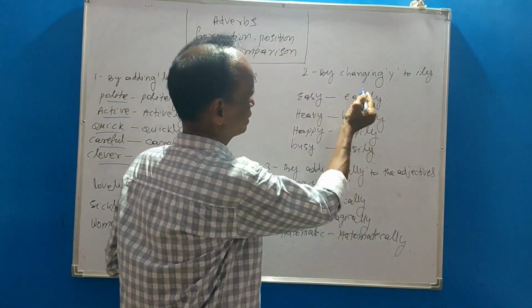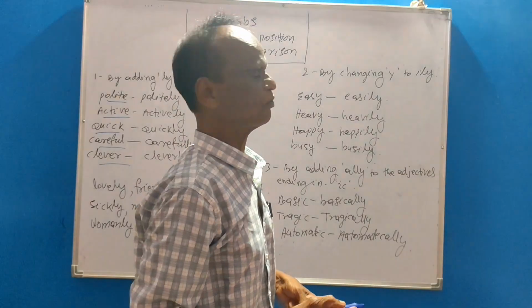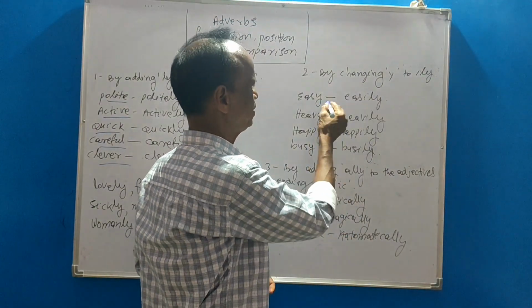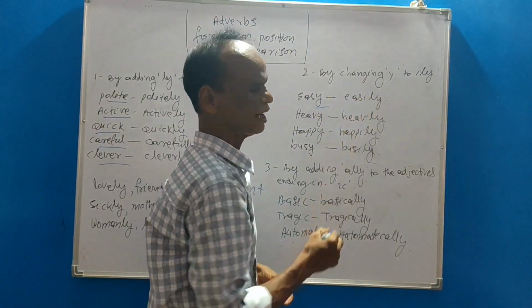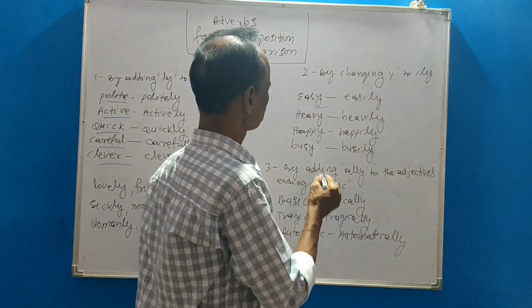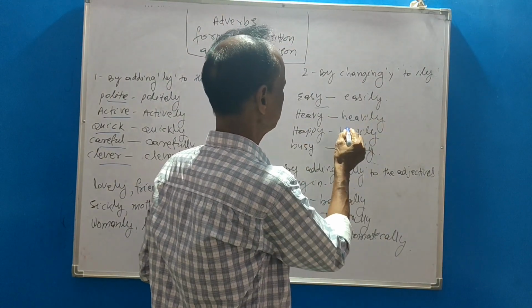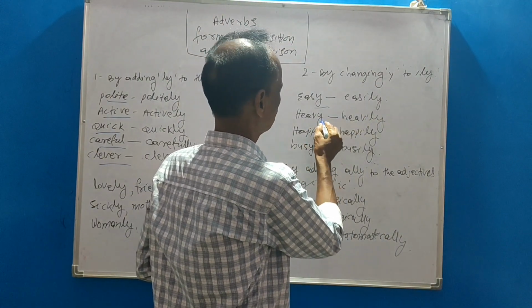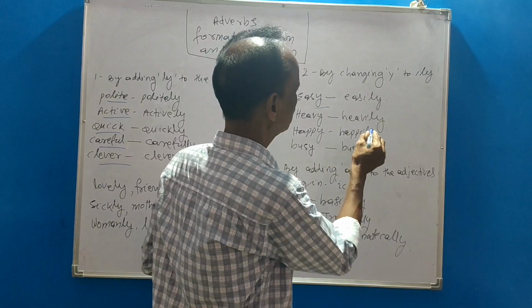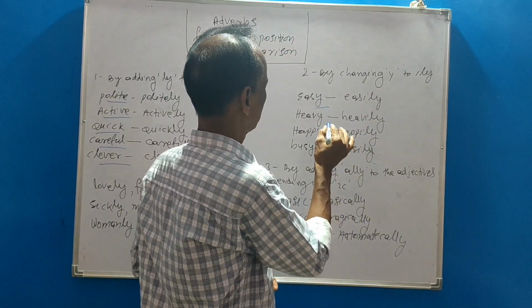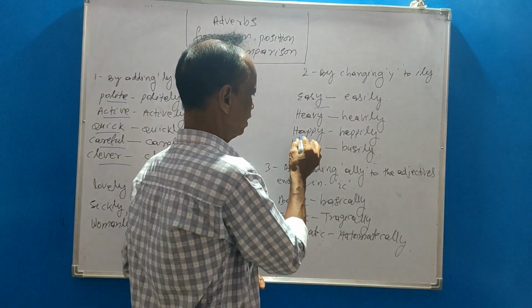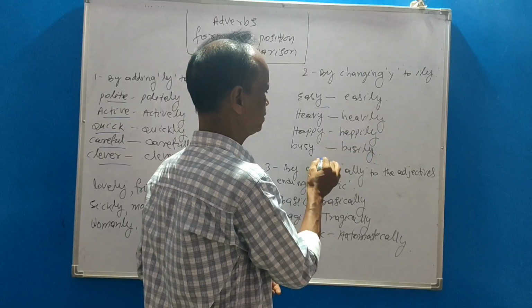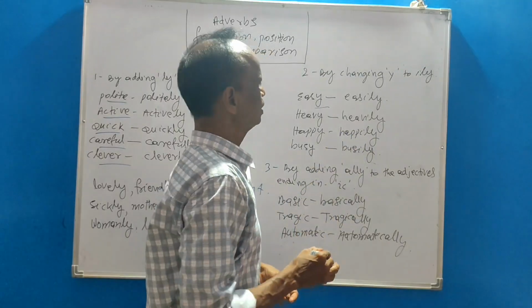Part 2. By changing y to ily. Easy, easily: y changes into i. Heavy, heavily: y changes into ily. Happy, happily; busy, busily.